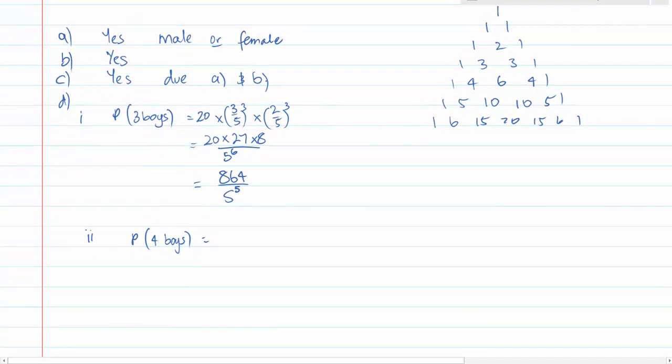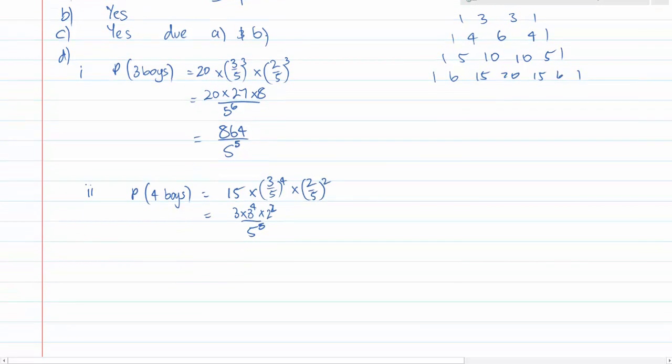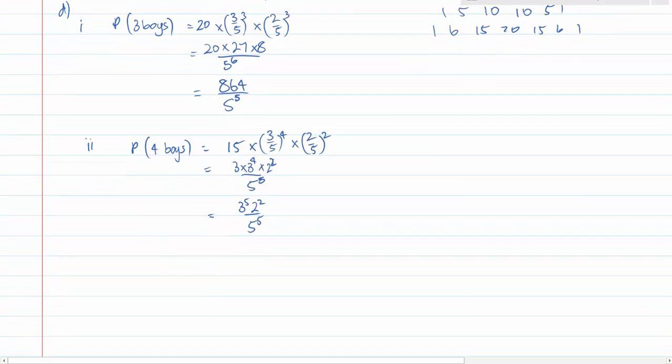Probability of 4 boys is now 15 times p to the power of 4, which is 3/5 to the power of 4 times 2/5 squared, and obviously we'll end up with 5 to the power of 5 on the bottom again, because one 5 will cancel out with the 15, leaving us 3 times 3 to the power of 4 times 2 squared, and I might just leave that as 3 to the power of 5, 2 squared over 5 to the power of 5, and again you could evaluate that in your calculator.